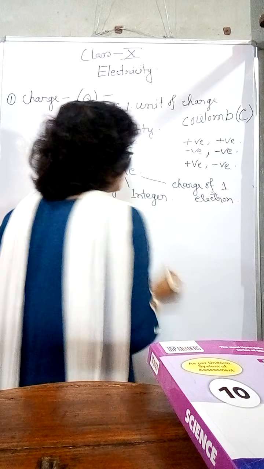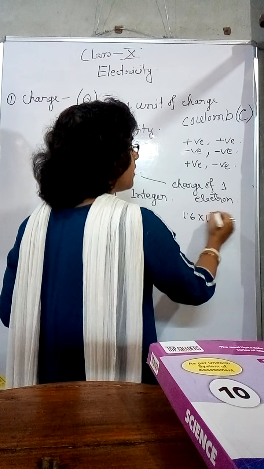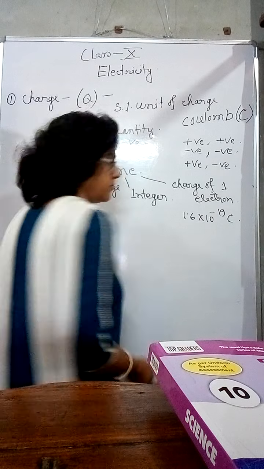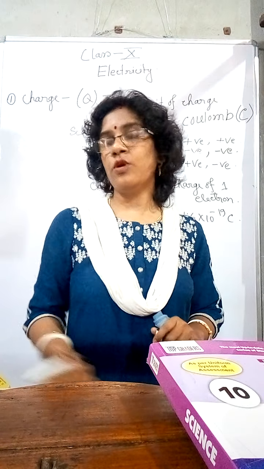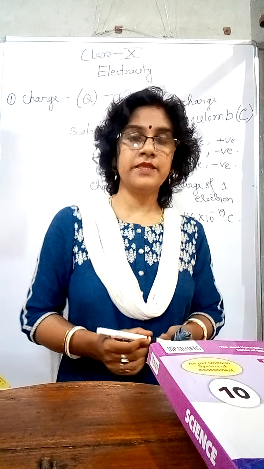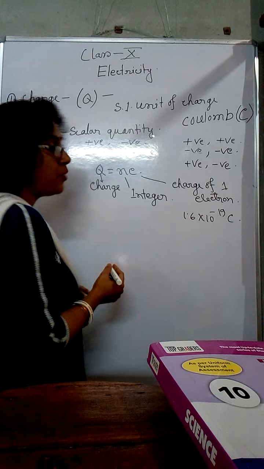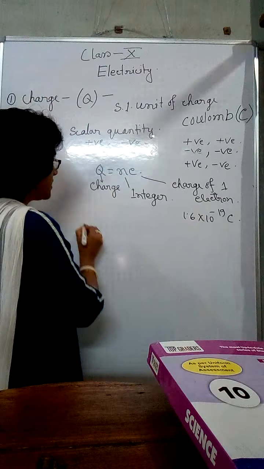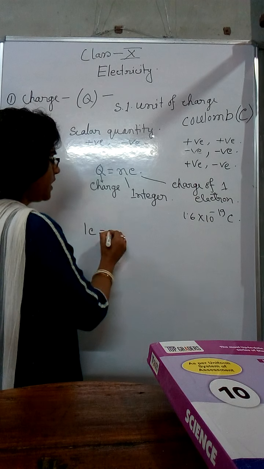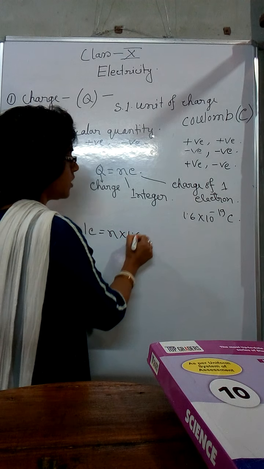Also, you know that the charge of one electron is 1.6 into 10 to the power minus 19 coulomb. Now, if there is a question like in one coulomb of charge, how many electrons are there? Using that equation, let us calculate. So, Q is equal to 1 coulomb, and an electron charge is 1.6 into 10 to the power minus 19 coulomb.